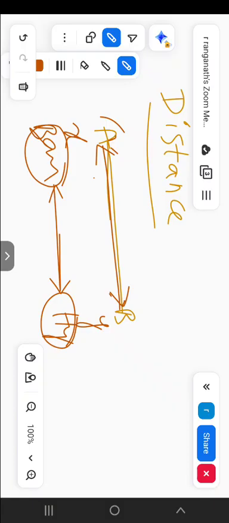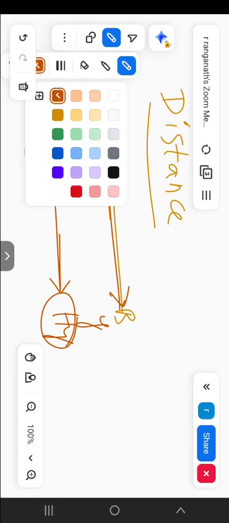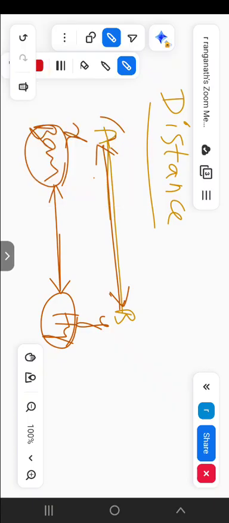Clear? And we have to know one more word, displacement. In this particular distance, if a person is traveling from here to here, the entire space is called distance. If he is moving a particular small part of this distance, it is called displacement.